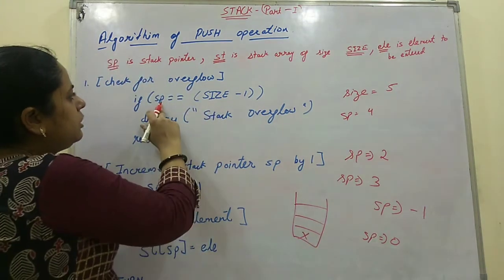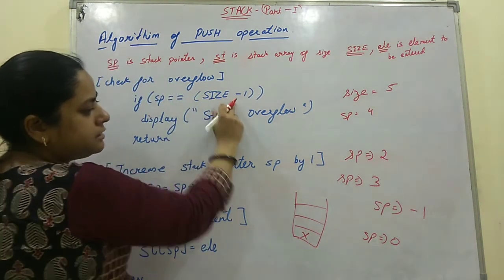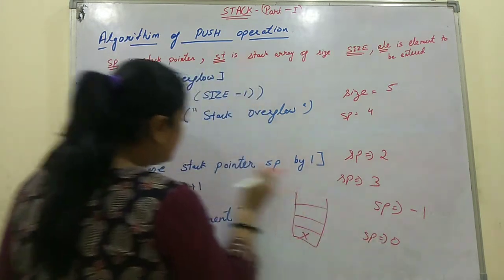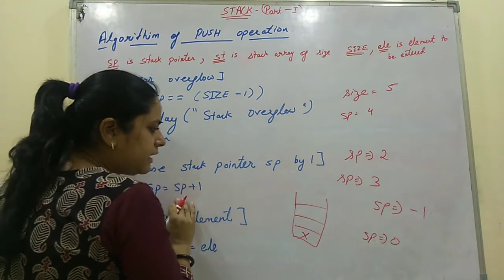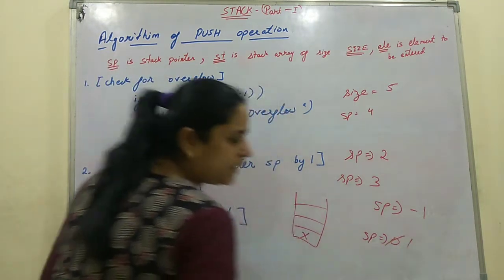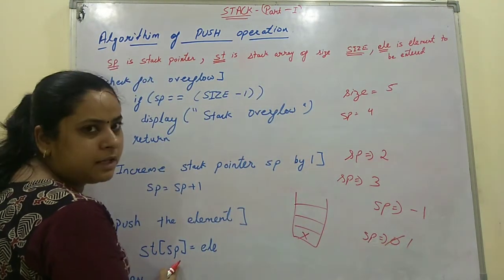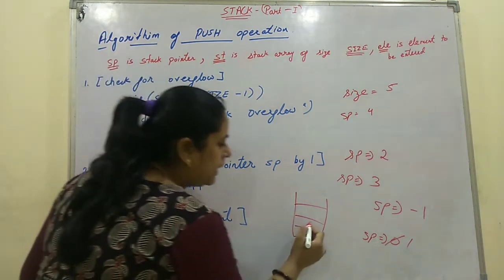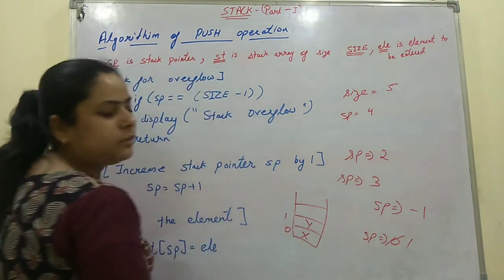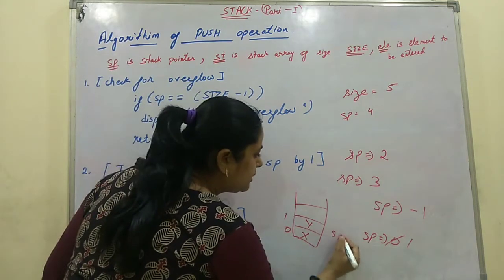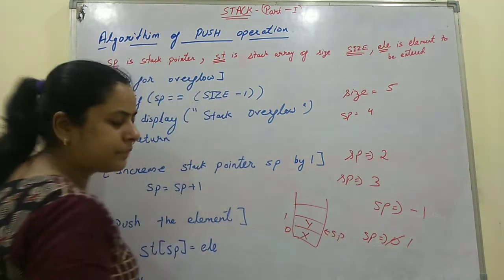Now again it will check if SP is equal to size - 1. No, SP is 0. It will come here and increase the pointer by 1. The SP will now become 1. ST of SP is equal to element. At this position it will enter the element, Y. Now SP is pointing here.